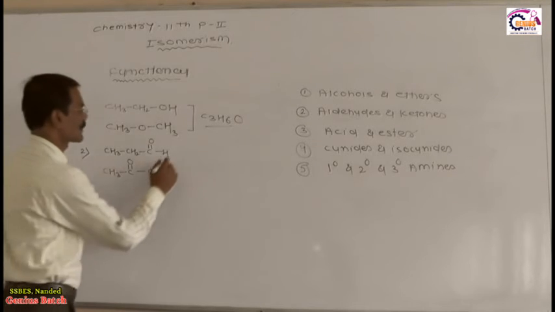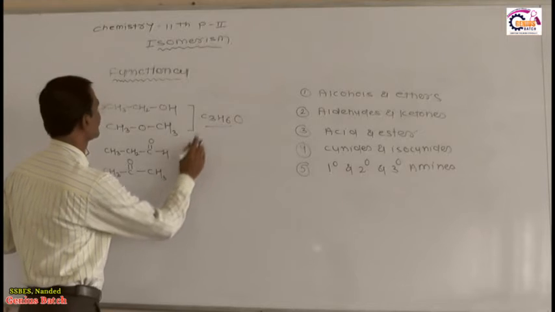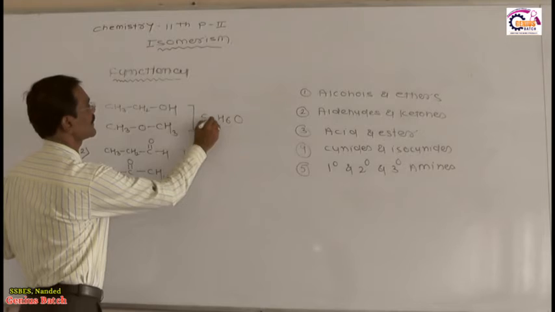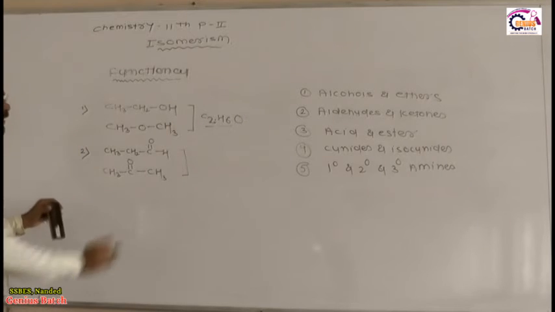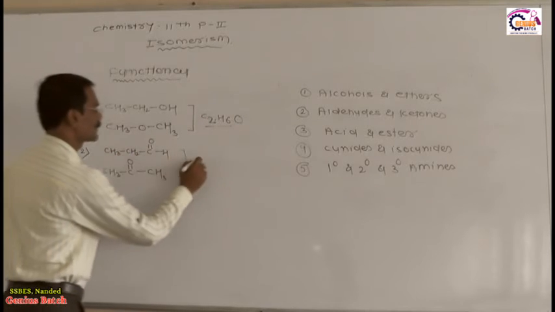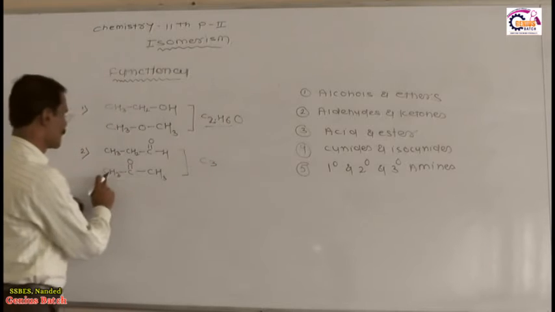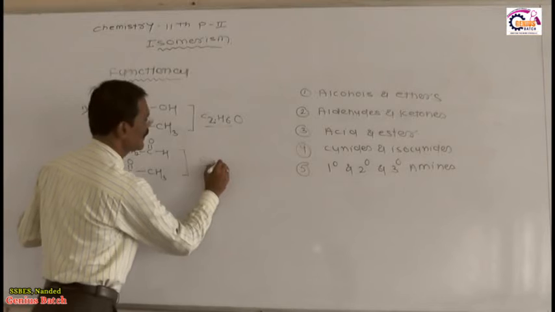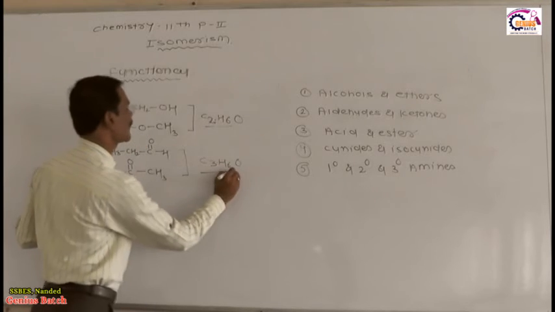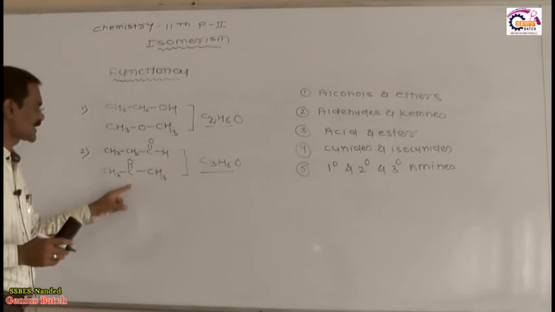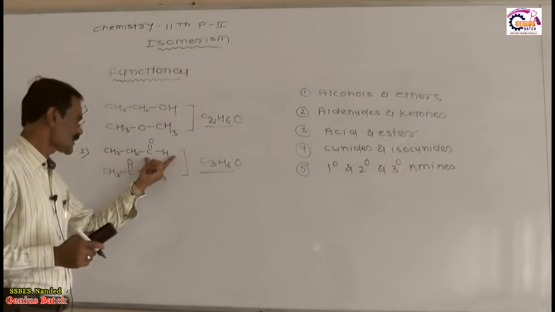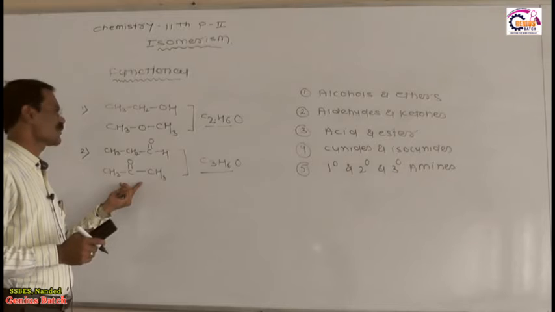These two compounds have the same molecular formula. This is not C3, this is C2, so the molecular formula is 1, 2, 3. Now this is C3: 1, 2, 3, so C3, 3 plus 2 is 5 plus 1, C3H6O. The molecular formula is the same, C3H6O, but they differ in their functional group. This functional group is aldehyde and this functional group is ketone.